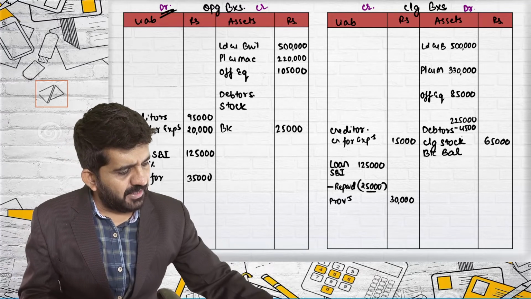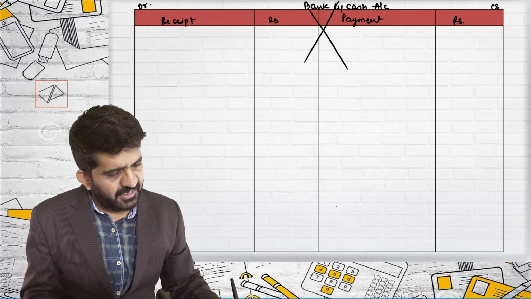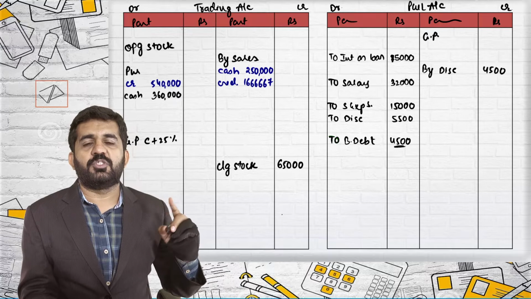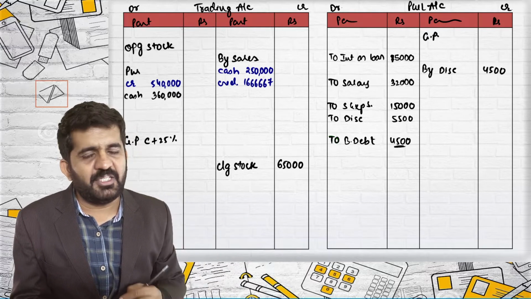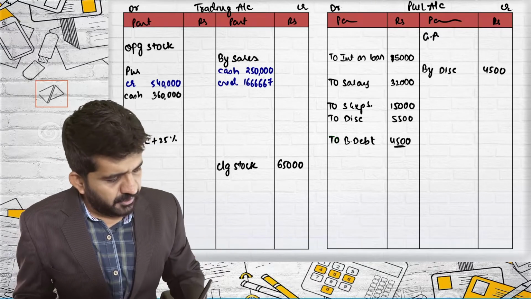Now this is the closing balance sheet debit side minus, so it is a credit effect. P&L debit side, I have given the debit effect. I can go ahead. 4,500, a good point. You can reduce it from debtors in your closing balance sheet, writing it down in an inner column, or you can write it down on the credit side of the debtors account.